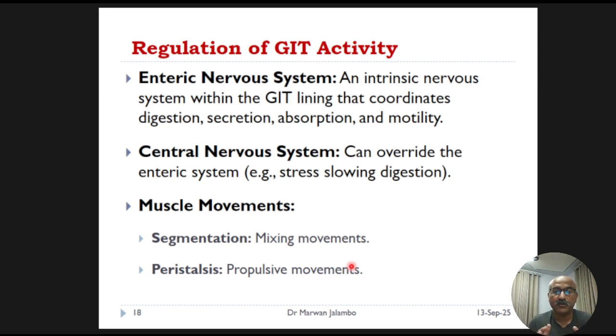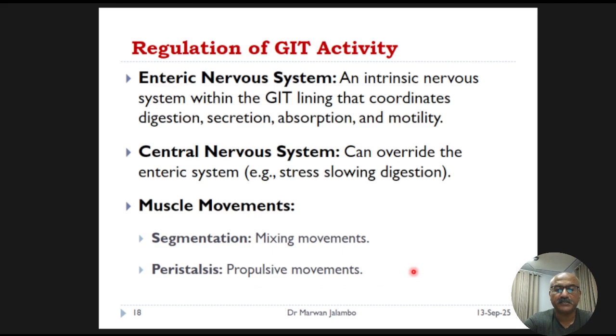These nerves coordinate two main types of muscle movement: segmentation, which is a mixing motion, and peristalsis, the wave-like contraction that propels food forward.